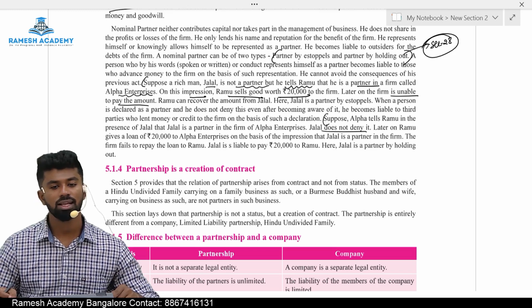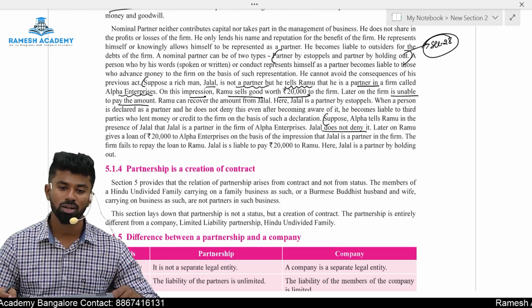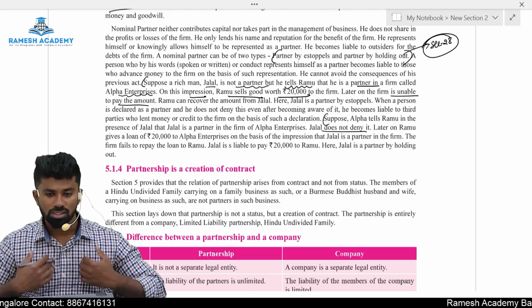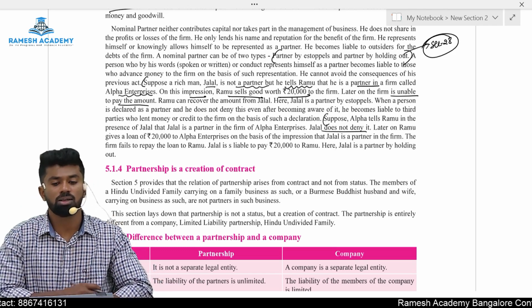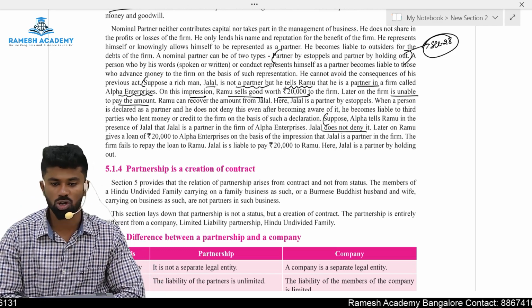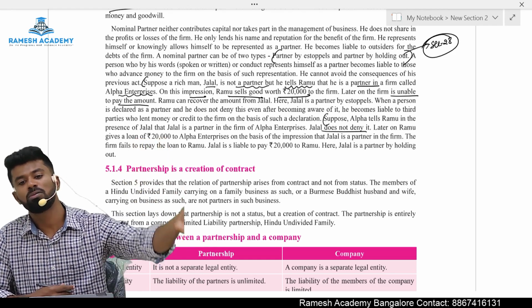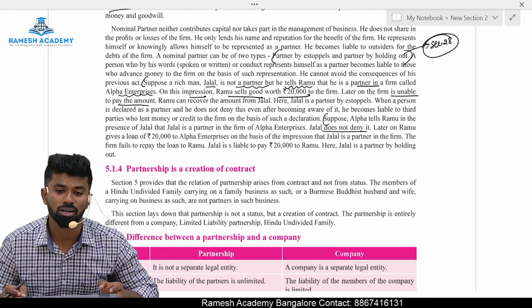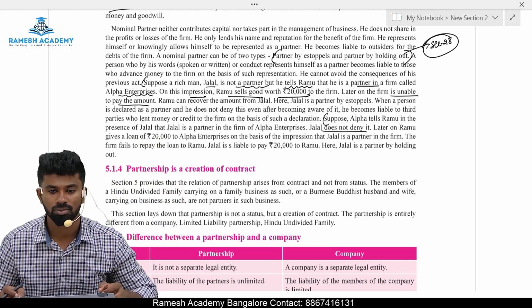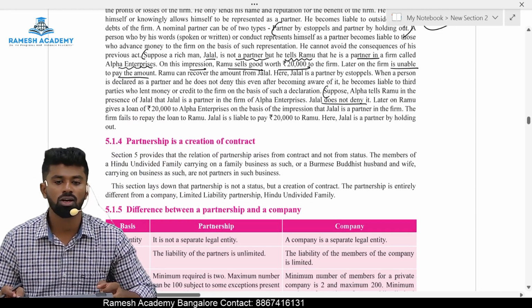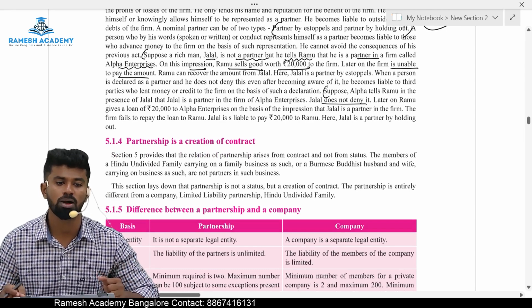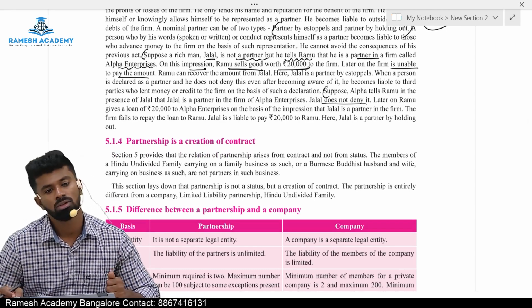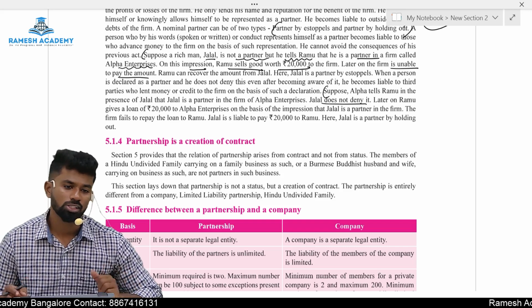The answer is yes. He will be considered as what? Partner by holding out. See, when a person himself represents himself as a partner, he is called a partner by estoppel. When the partnership firm represents him as a partner and he remains silent, that is called partner by holding out. Yes, because he did not deny it. If he did not deny it, what does it mean? He is admitting that he is a partner. He made a representation now. So he will be held responsible.